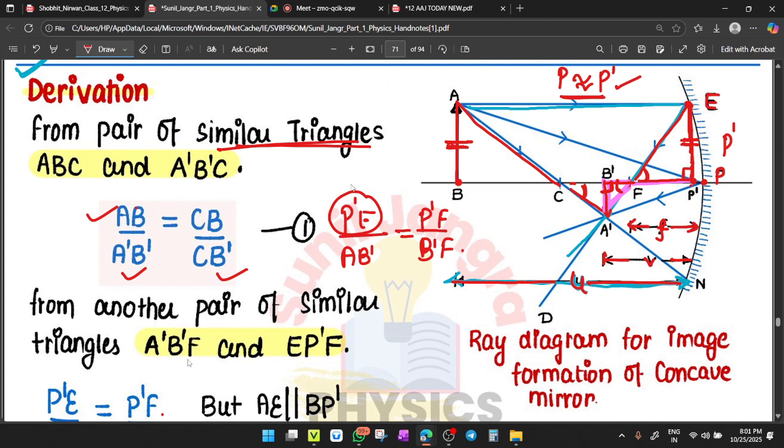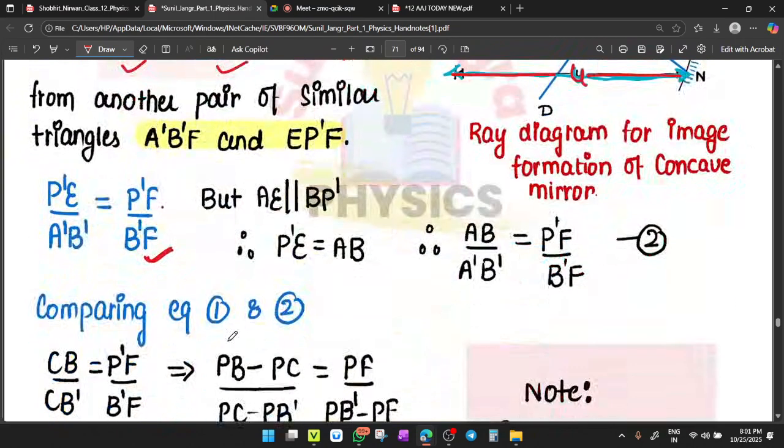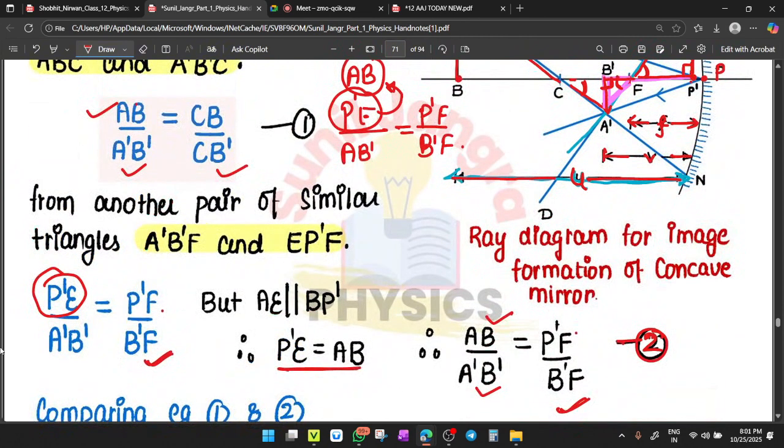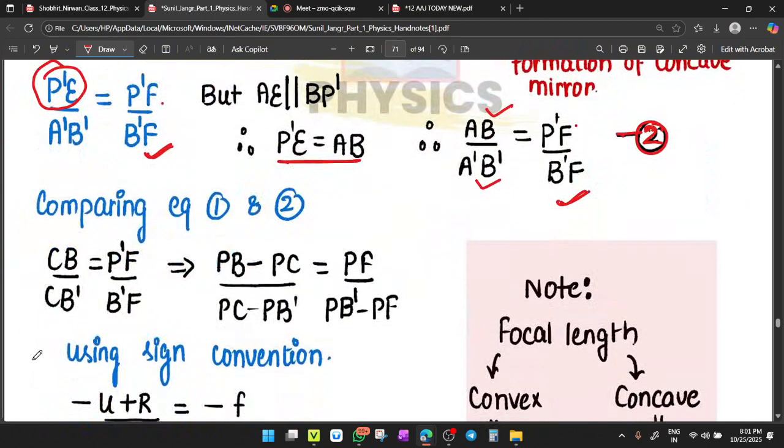So in the place of P dash E, you can put what? AB, right? So you can replace P dash E with AB. So this derivation becomes AB upon A dash B dash equals P dash F upon B dash F. This is equation number 2. Clear or not? First it was from the first two triangles and then after replacement, this one. Clear?